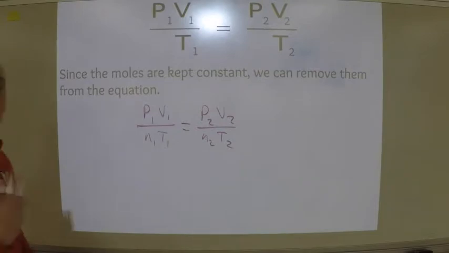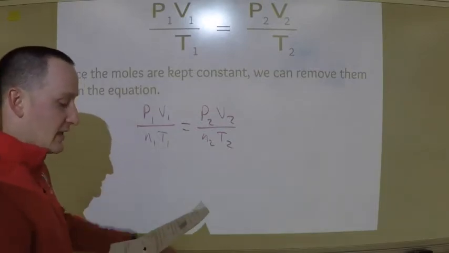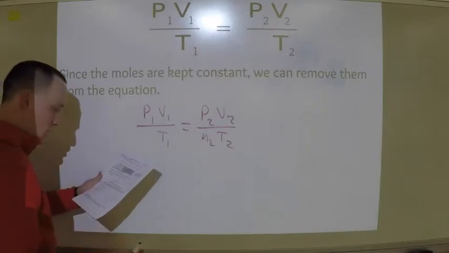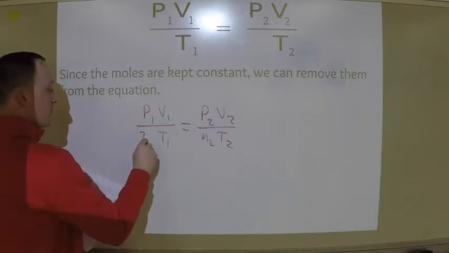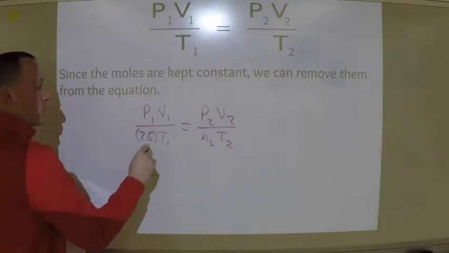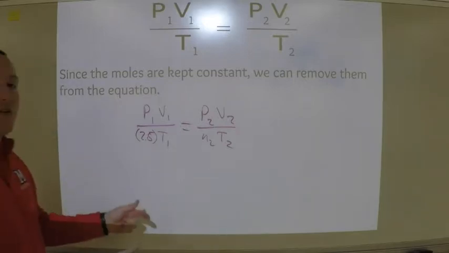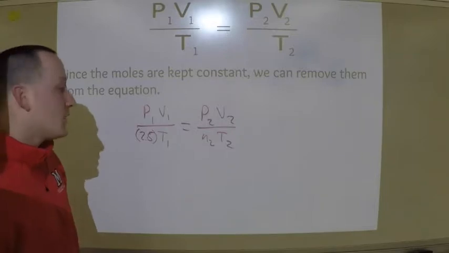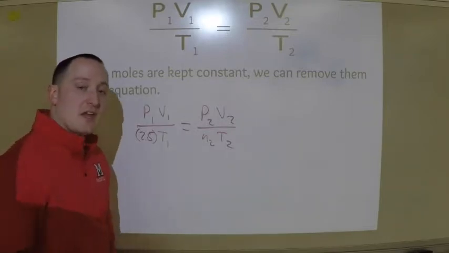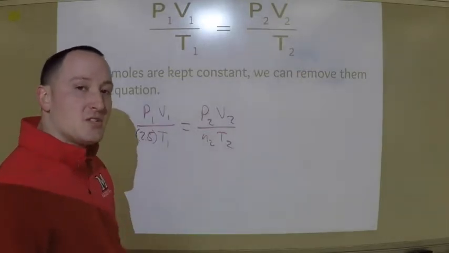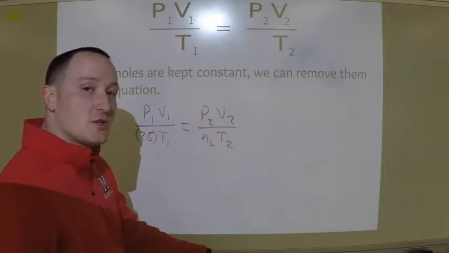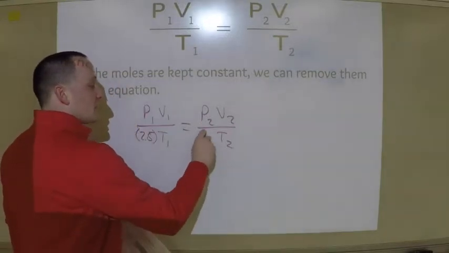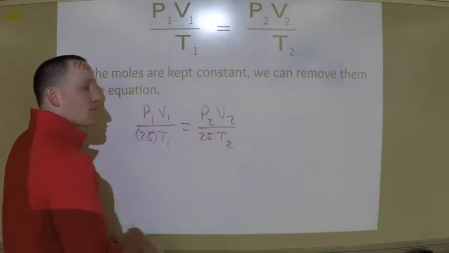Well, did you notice that in the problem, it says my moles of gas were 2.5, so I'm going to plug in 2.5 there. Did you notice that it did not mention that I let moles of air out? Well, in these types of problems, if it ever doesn't mention that something has changed, we can assume that they are the same, which means I still have 2.5 moles of gas.